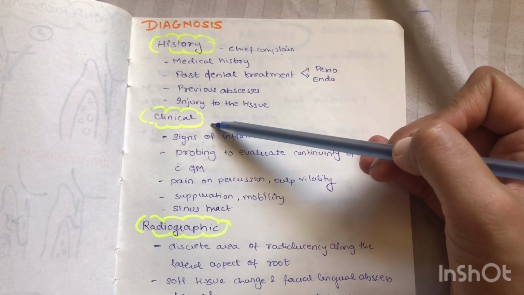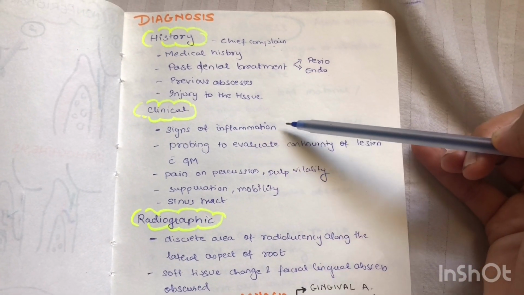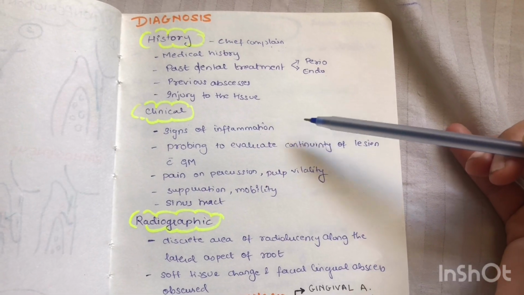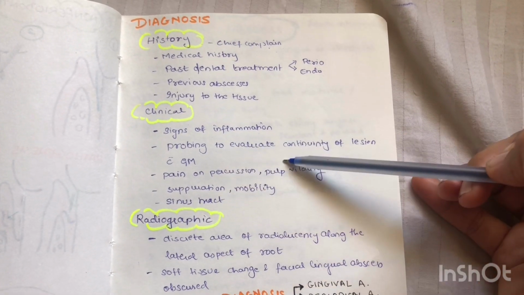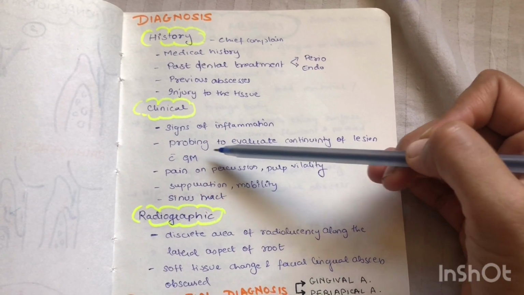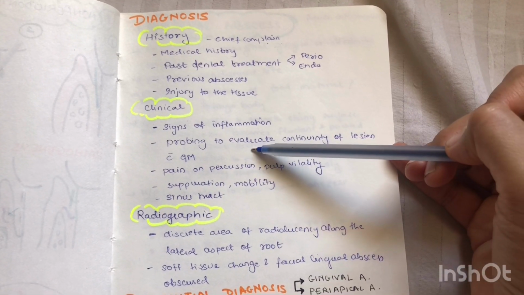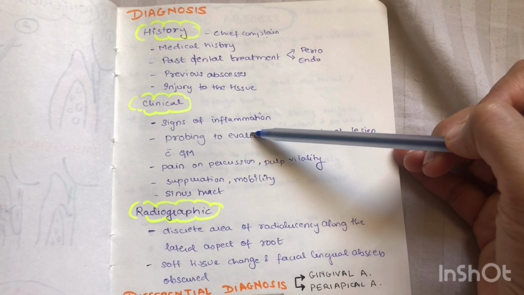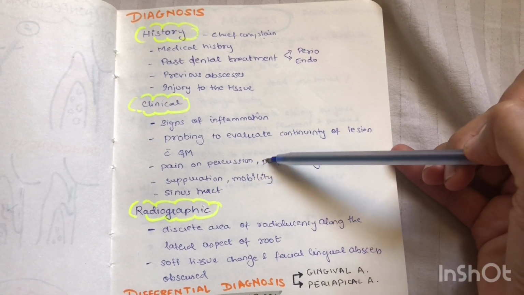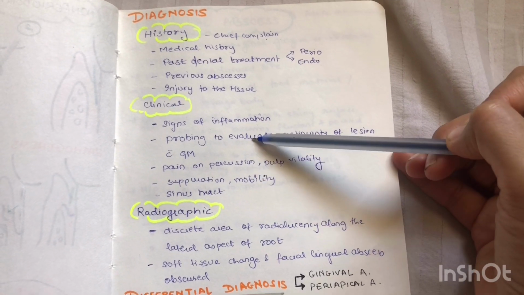Next, coming to the clinical examination, signs of inflammation have to be noted down. That is the color change, the swelling, etc. Then probing to evaluate the continuity of the lesion with the gingival margin. That is, you have to probe the lesion to check whether there is a deep pocket. If there is a deep pocket, how wide is the pocket? Because it is also possible that a periapical abscess is draining through the gingival margin. In this case, there will be a narrow pocket.